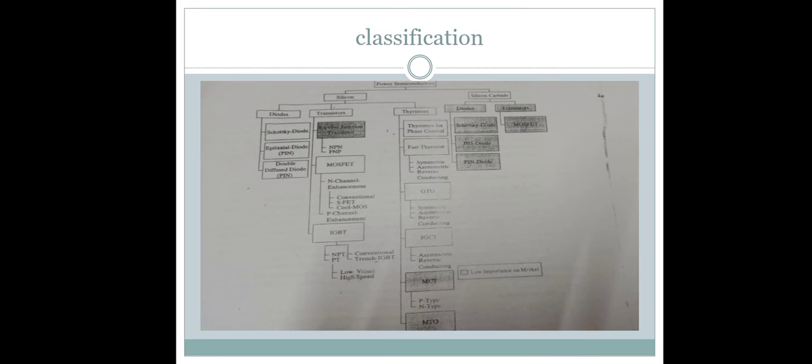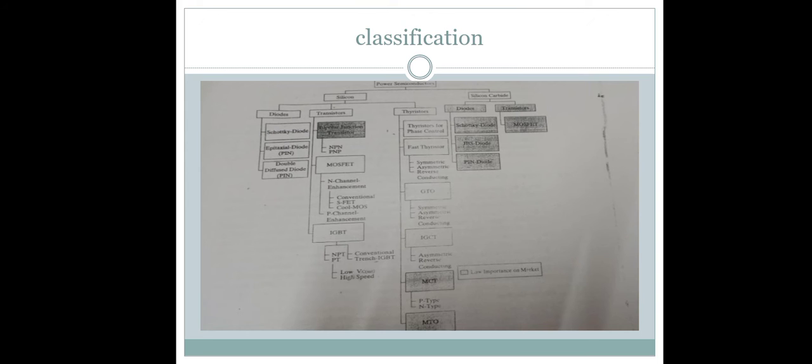First is the diode, second the transistor, and third the thyristors. Thyristors are basically five types: first the thyristor for phase control, second the fast thyristor, third the GTO, then IGCT, MCT, and MTO. We will discuss them in detail next.